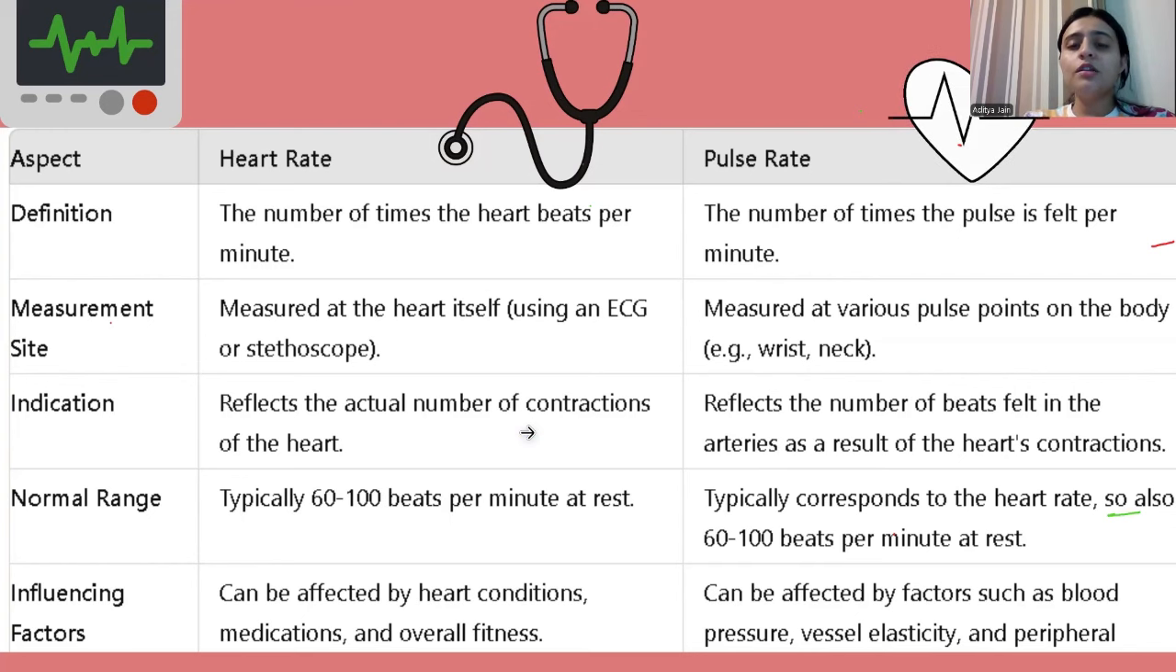There is a small section in the NCERT which explains the heart rate and pulse rate. And sometimes the question comes that differentiates between heart rate and pulse rate. You can write this answer as your solution for the question. Okay.